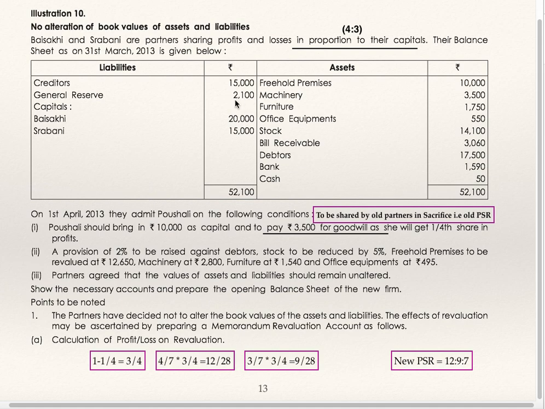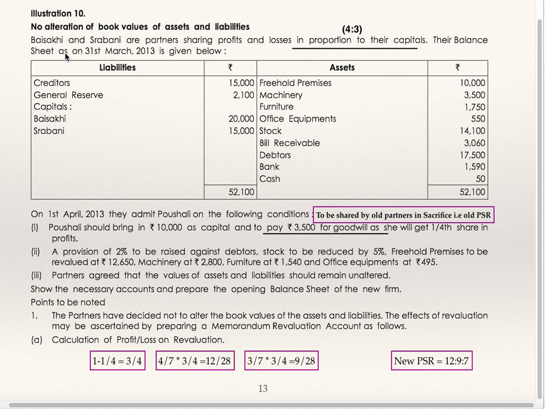So this 2100 general reserve, first distribute it to old partners in the old ratio, that is, first write off in the ratio 4 is to 3. General reserve has a credit balance. So the entry will be general reserve account debit 2100 to Baishakhi and Shravani in the ratio 4 is to 3. In their capital accounts you will find it on the credit side in the ratio 4 is to 3.